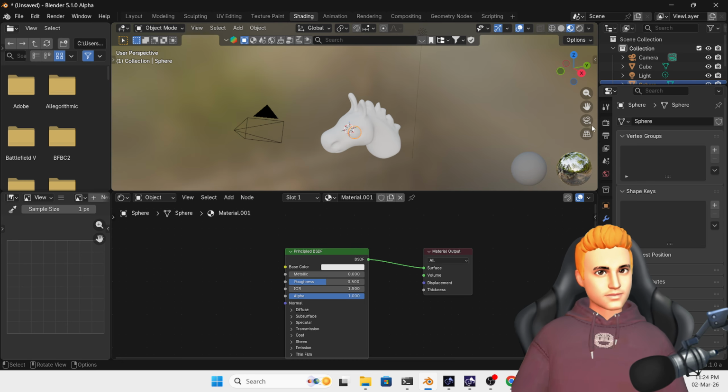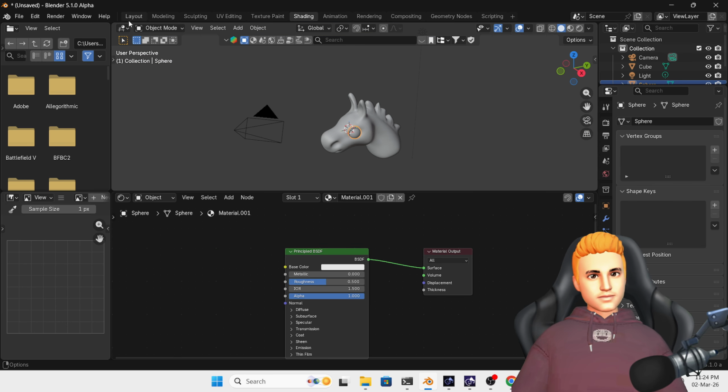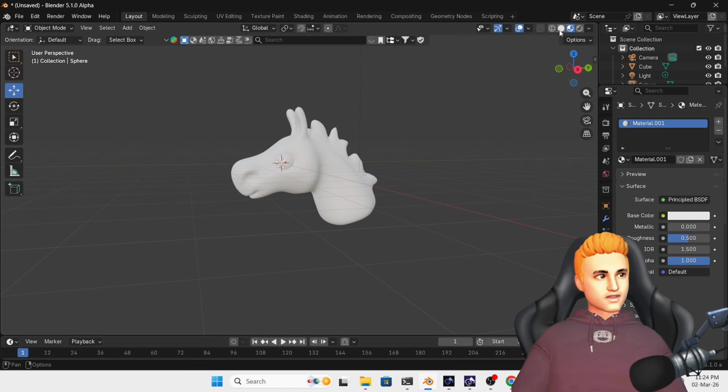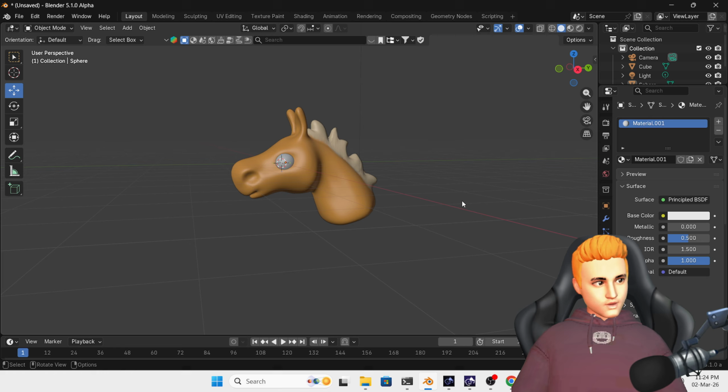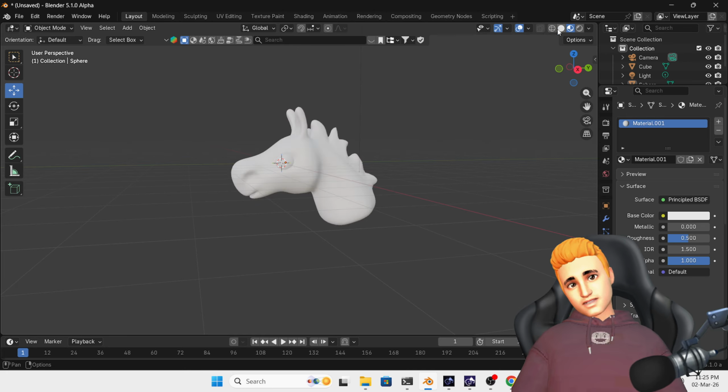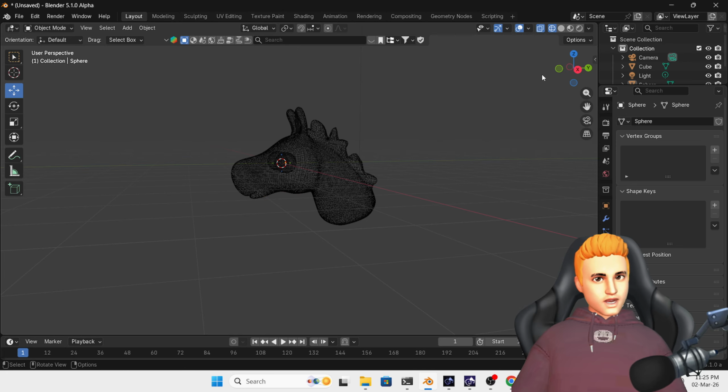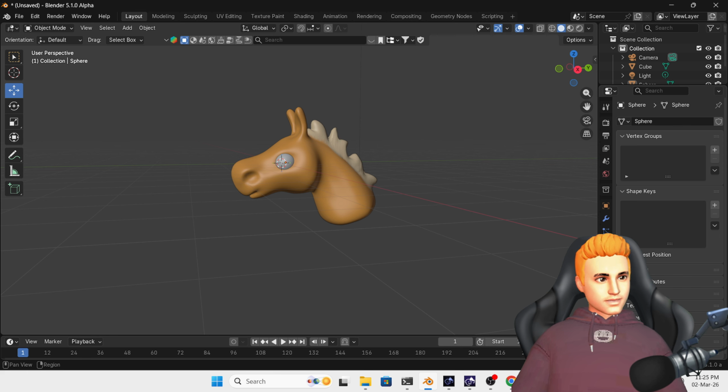Okay, let it be. Go in layout. There is a way to use this pen texture as a texture image. You know what I'm saying?